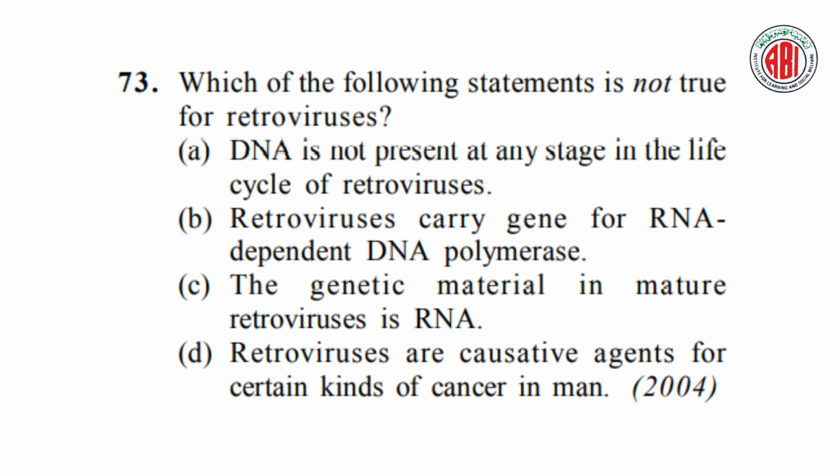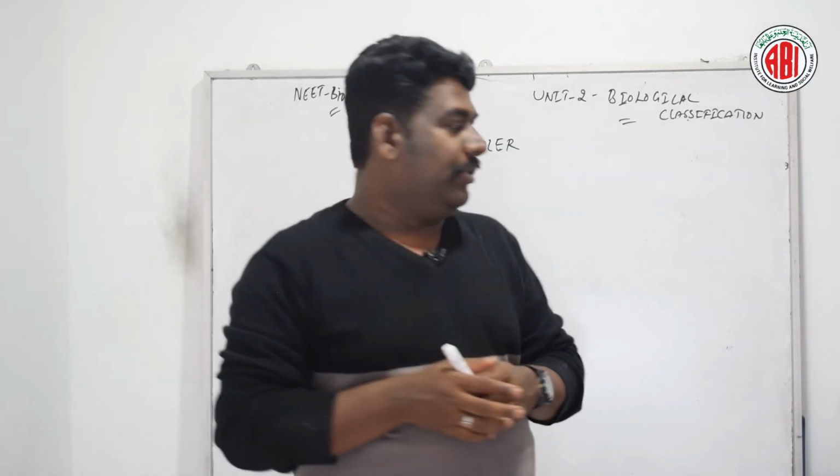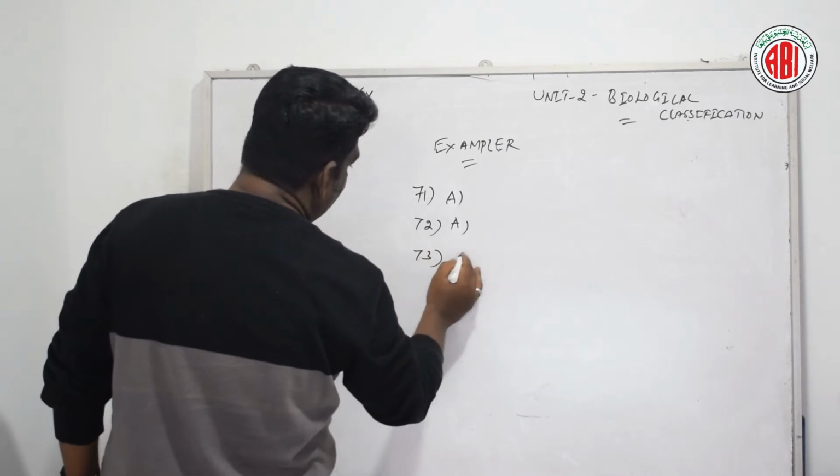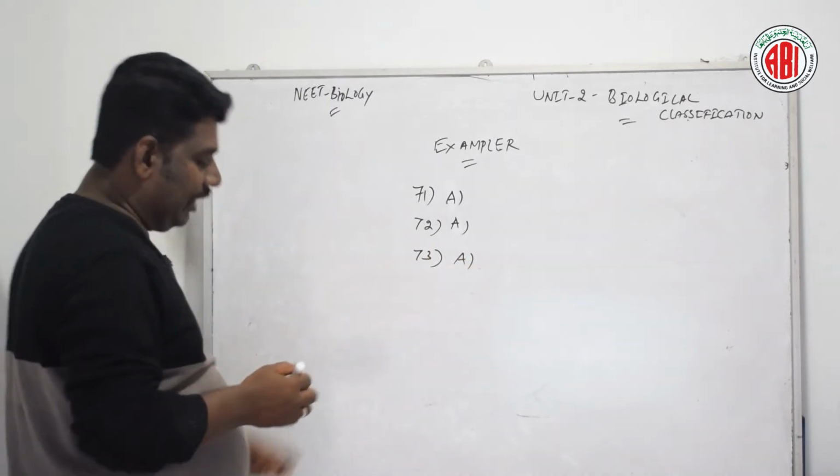The genetic material in mature retroviruses is RNA. Retroviruses are the causative organisms for certain kinds of cancer in human beings. Let us see the right answer. According to question number 73, the right answer is option A.